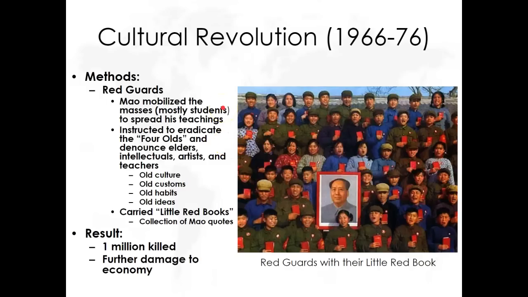And the people he's going to use to spread his message of making himself into this cult of personality are going to be students, late high school and into college. And he called them the Red Guard. And the reason he used students is students are impressionable. He knows students, they want political influence. And when they're able to denounce their elders, their own teachers, their parents, that's real political power they have, and they really grasp onto it. So he's going to really push this cult of personality with students, a young population, and ultimately, though, it's going to actually hurt China economically speaking, and it does kill at least 1 million people in this 10-year process.